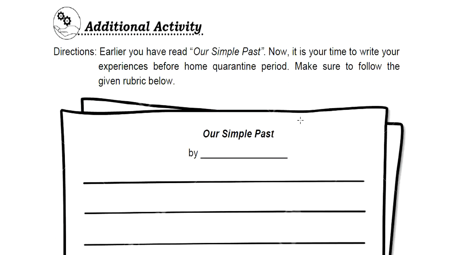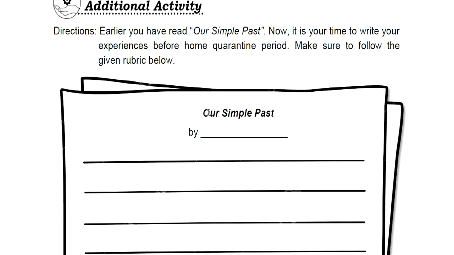And additional activity here, all you need to do is to write a paragraph written by your name, of course. Try to tell something about your experiences before home quarantine. So, what are the things that you were doing before home quarantine period?